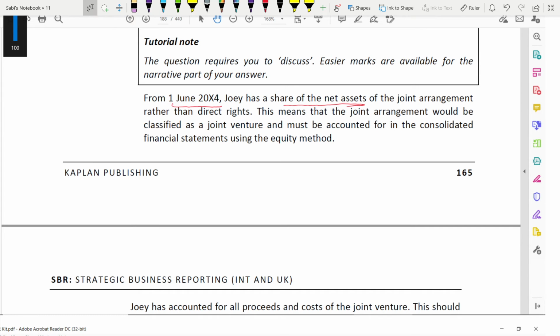This means the joint arrangement would be classified as a joint venture on that day, when they have the share of net assets, not direct rights. Then it is a joint venture. That's for only the 6 months we took. And this must be accounted using the equity method in the consolidated financial statements.